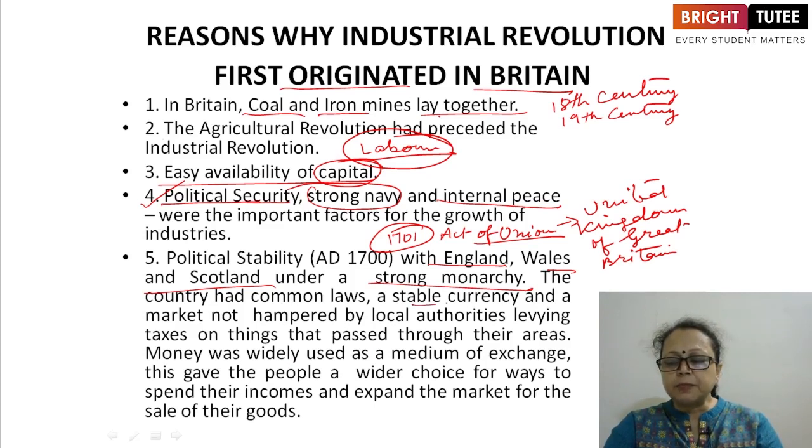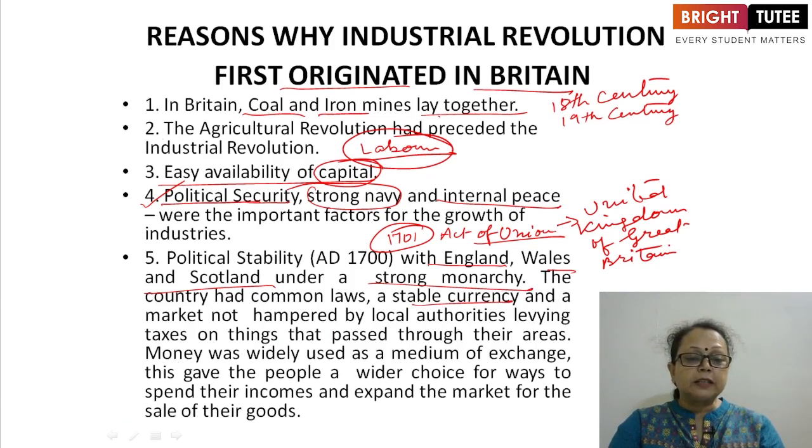They have a stable currency, and a market not hampered by local authorities. But what were they doing? They were levying taxes on things that pass through their areas. So this is also there.